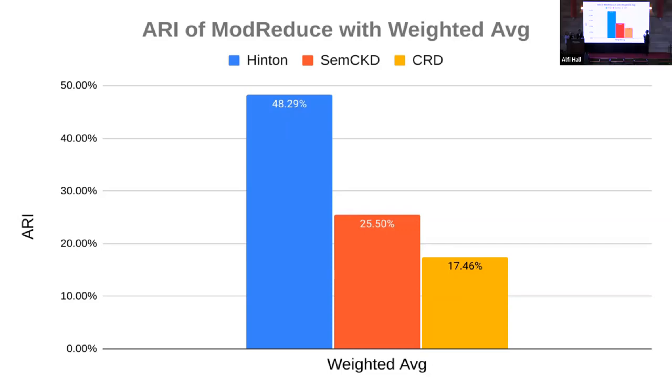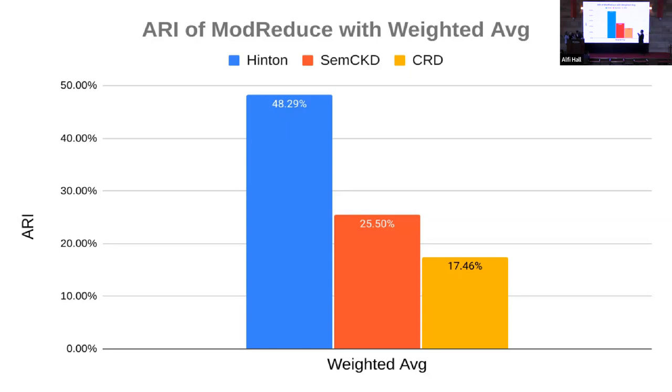So now moving on to our most promising results of online aggregation method, which is weighted averaging. And in weighted averaging, we can see that we are actually surpassing the state of the art with their metric, which is ARI, in all of the knowledge techniques. So we are improving upon Hinton by 48%, improving upon SimCKD by 25.5%, and improving upon CRD by 17.46%.